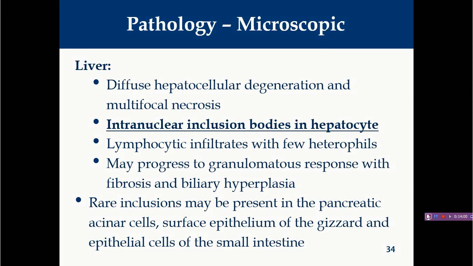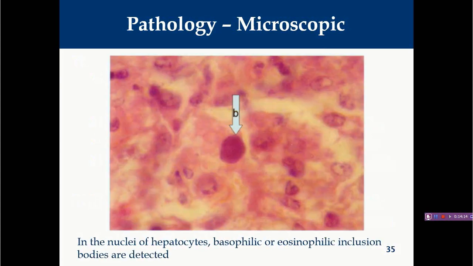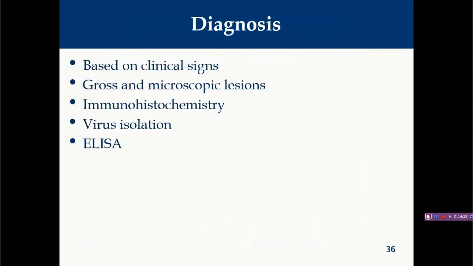Apart from the liver, inclusion bodies can also be seen in pancreatic acinar cells, the surface epithelium of the gizzard, and the epithelium of the small intestine, because these viruses replicate in these tissues also. So ultimately you will find lesions in such organs, right? Here you can see a beautiful picture showing an intranuclear inclusion body. This is very large, and it is characteristic of this disease, right?